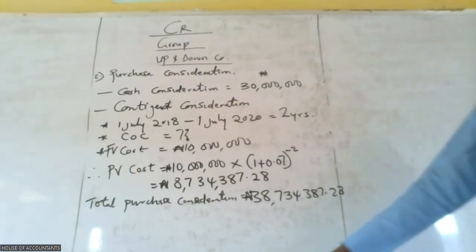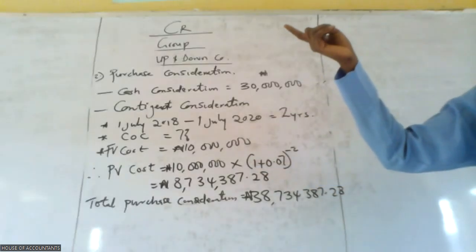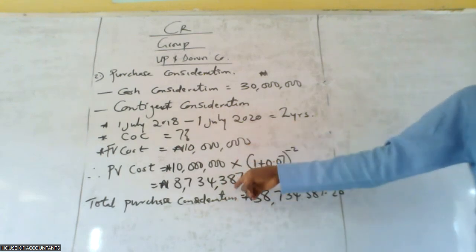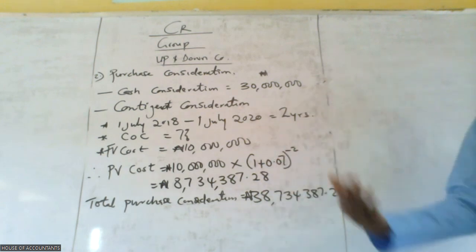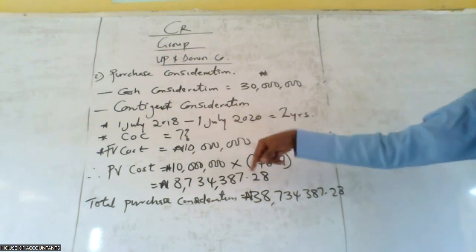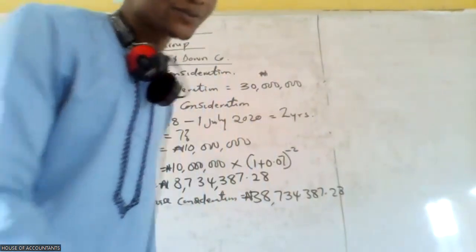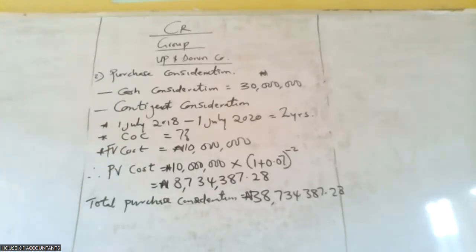But don't forget, there's going to be elements of interest on this. And this figure is going to be future. So we are going to recognize it as liability. Are we getting that now? Because it's going to be under long-term liability, and you are going to recognize the interest as finance cost on that. So let's move on. Let me just snap this. Then we can move on from this aspect.